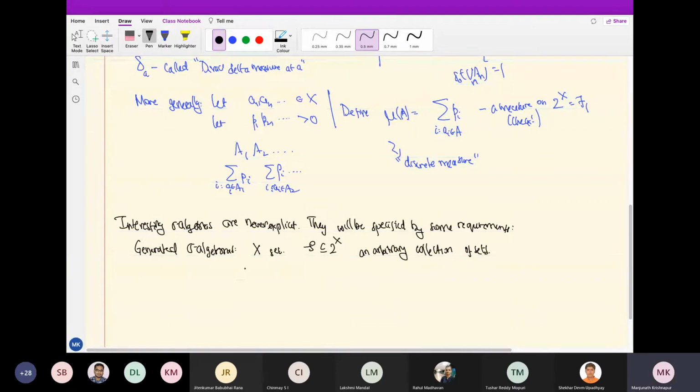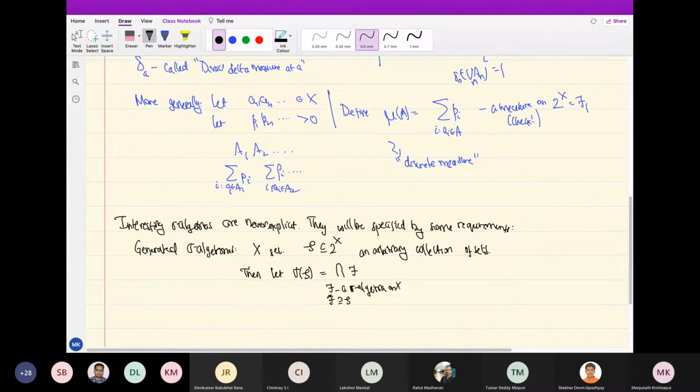Okay. So then let it be denoted by sigma of S, defined as the intersection of all F, where F is a sigma algebra on X and it contains my collection. See, what is this generated sigma algebra? I don't know what the sigma algebra will be. That's usually the case. But I certainly want these sets to be in my sigma algebra, but those sets themselves may not form a sigma algebra.